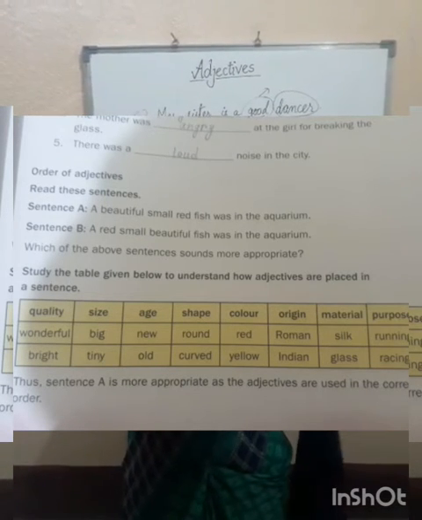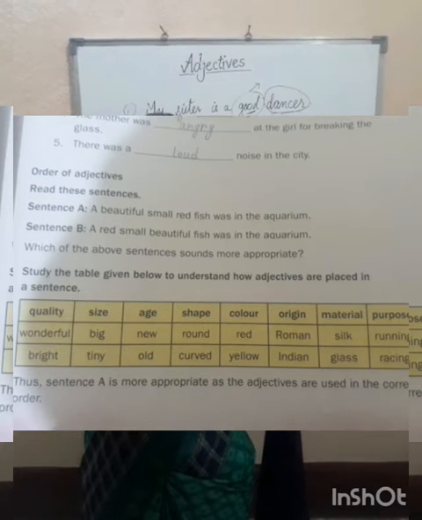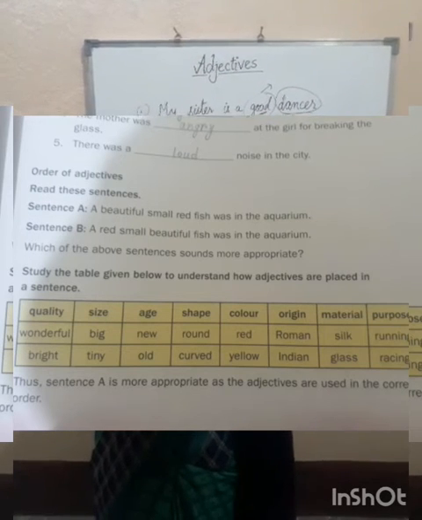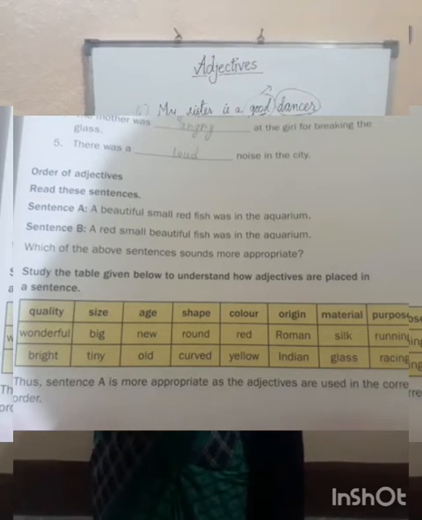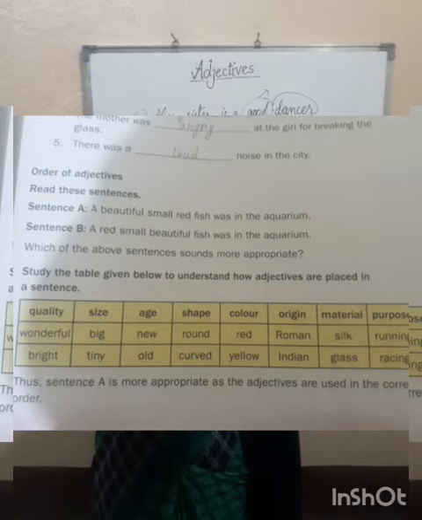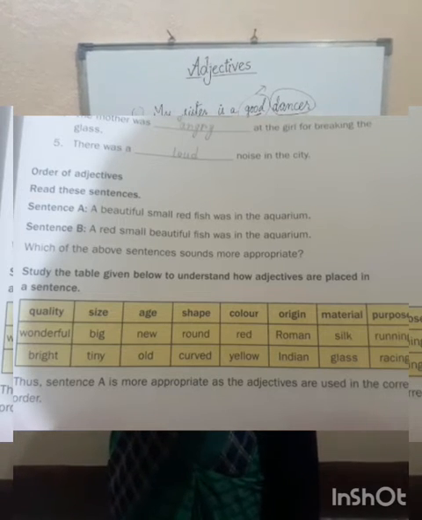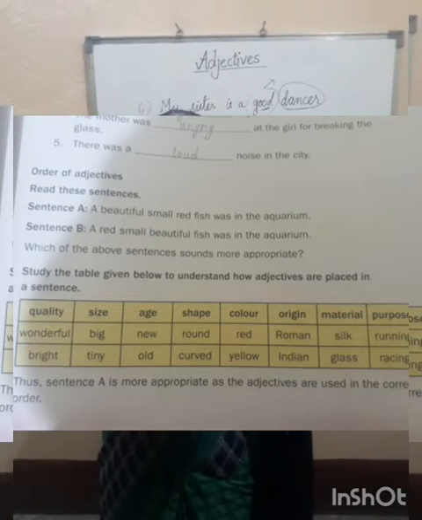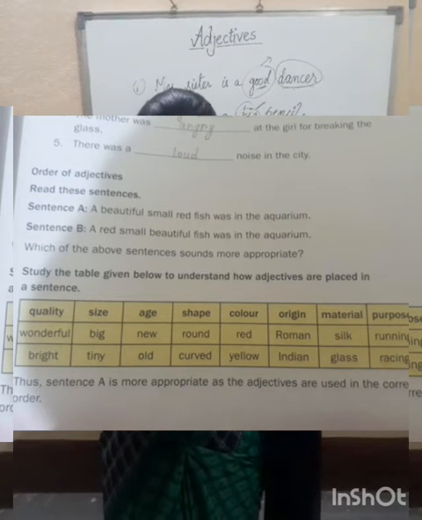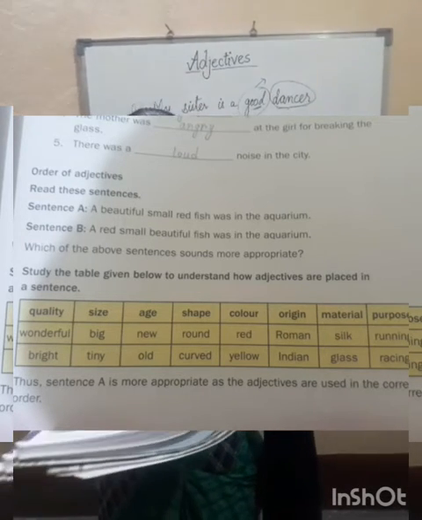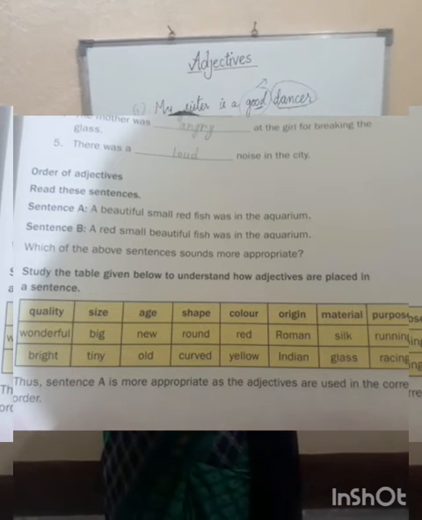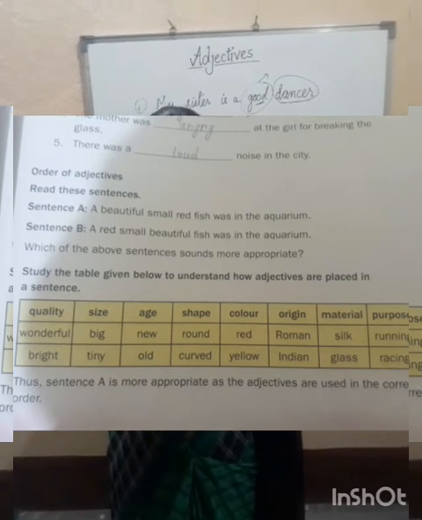All these things may not be there in your sentence. There will be two or three words. You have to see those words come under which heading, and according to that you have to arrange. One example is written: a beautiful small red fish was in the aquarium, or a red small beautiful fish was in the aquarium. Which one is the correct sentence, A or B? Sentence A, because first comes quality, then size, then color, as age and shape are not given. So the answer will be: a beautiful small red fish was in the aquarium.